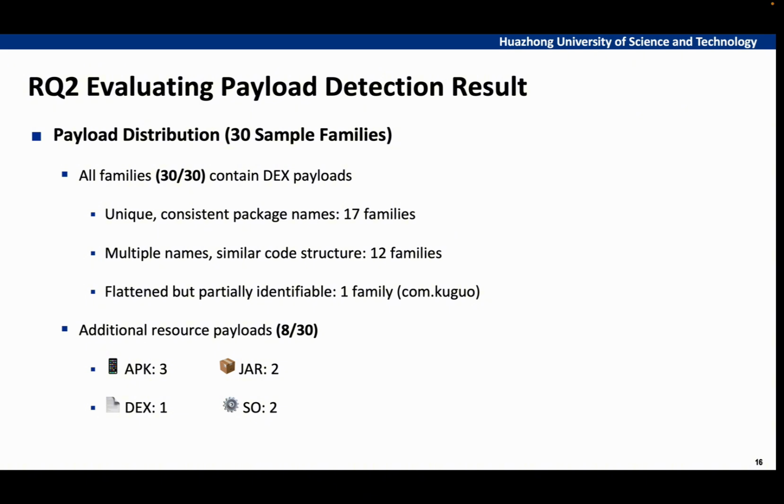First, all 30 families contain DEX payloads, which break down into 3 categories. 17 families showed unique and consistent package names, 5 families used multiple package names but maintained similar code structures, and the family Kuga employed package filters but was still identifiable through its component structure signature. Beyond the DEX payloads, 8 of these 30 families also contained additional resource payloads.